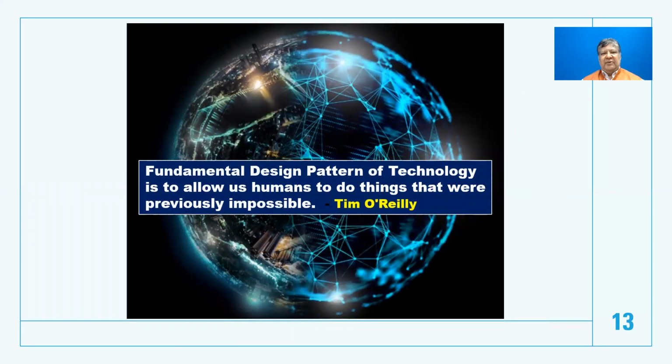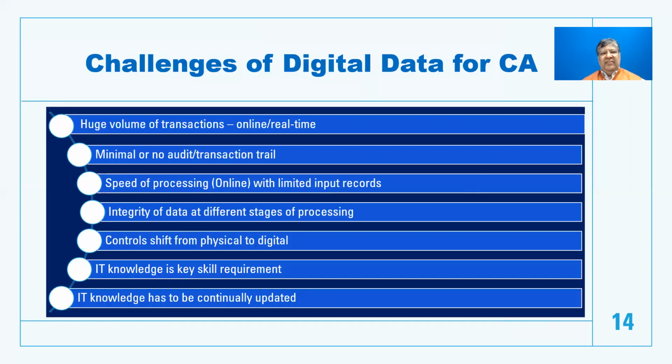They say the fundamental design pattern of technology is to allow humans to do things that were previously impossible. If you look at the way technology has impacted us, it has taken enterprises and the whole world to a completely new, different world. We operate in a different orbit altogether. We could never envisage the type of transactions we're doing now in a digital world could have been done manually. You have transactions which originate digitally, which get processed digitally, which get stored digitally, and are completed digitally in all forms. And this presents a huge challenge for chartered accountants and auditors when they have to provide assurance services.